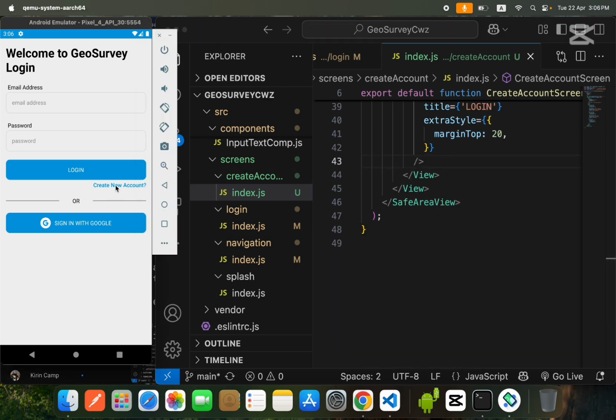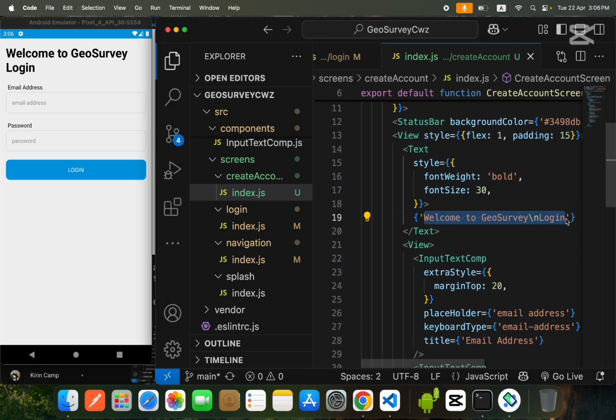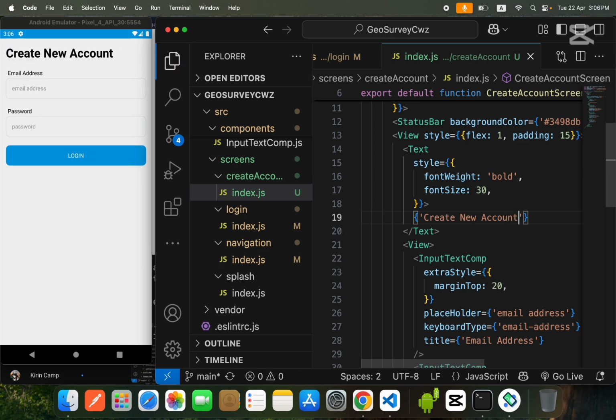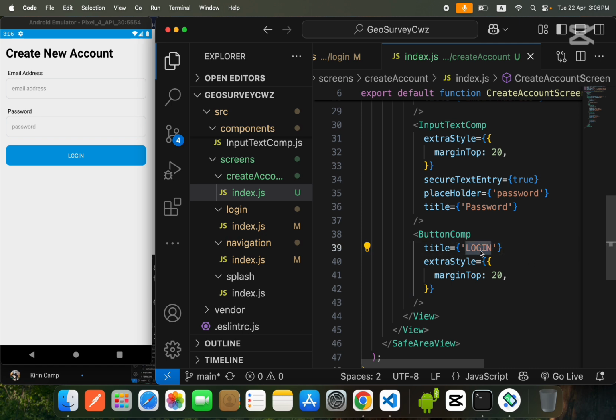Now I will go to the create new account, and I will edit my headings like create new account. Okay friends, and I will also change the button name. I will say create account. Okay guys, so this is it for the create new account screen.